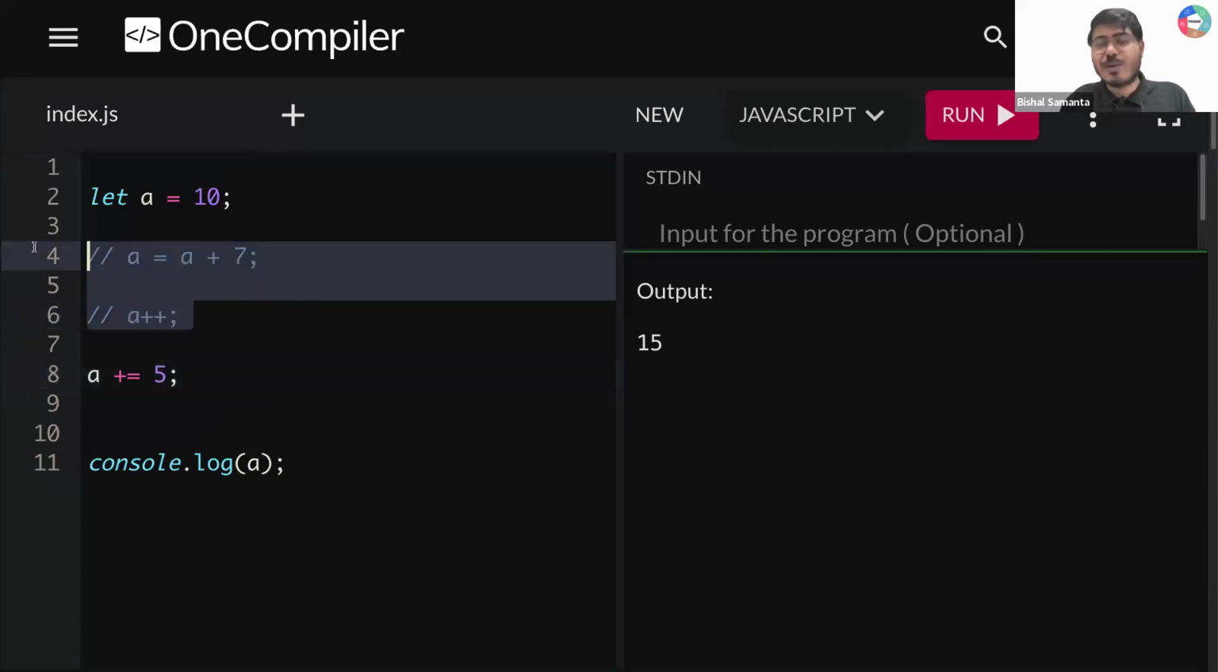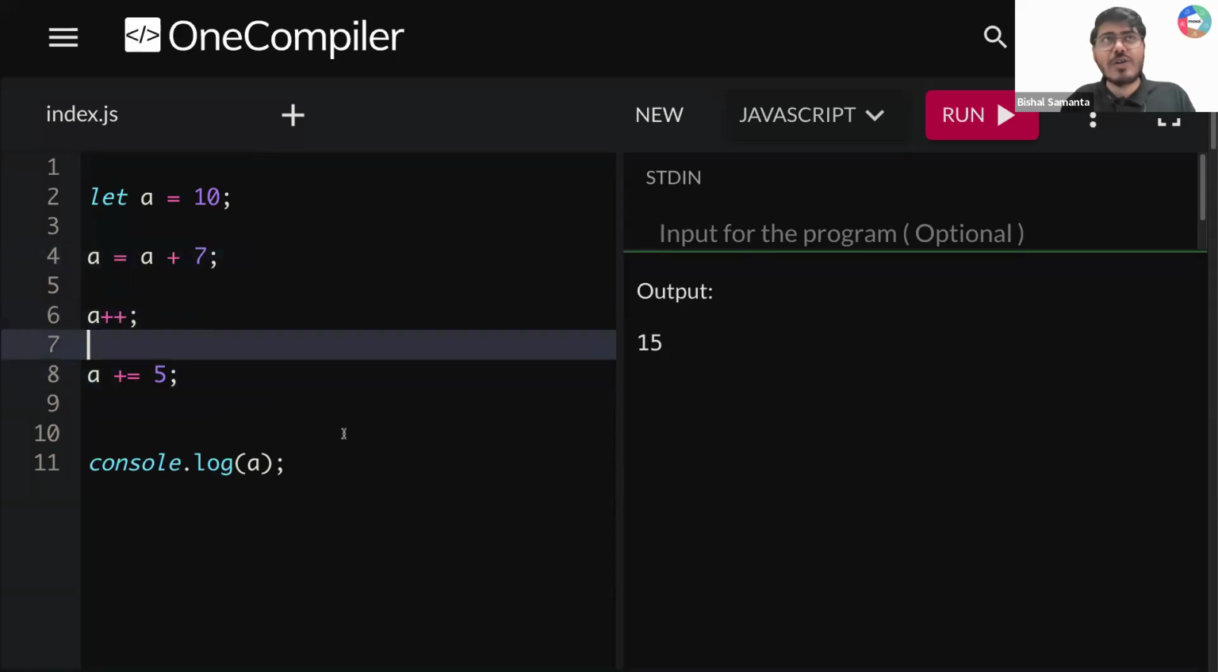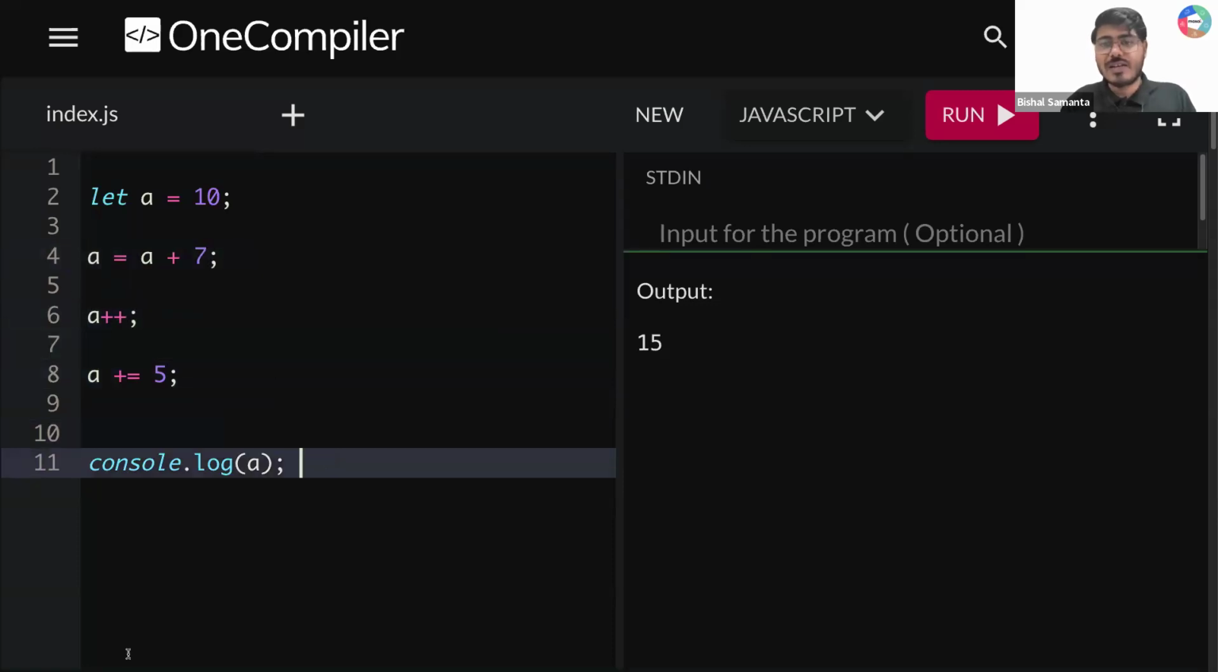I'm commenting out all of this. If I uncomment this now, can you tell me what will be the final value? Siva, we understand this thing. If you comment out any line, it is not going to execute, right? That is what we did. Okay, now tell me what will be the answer now.